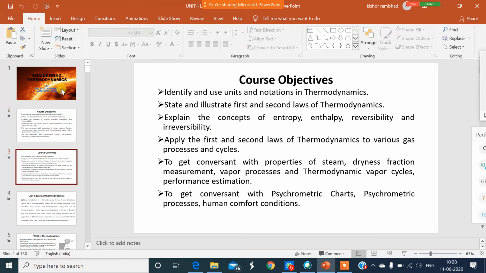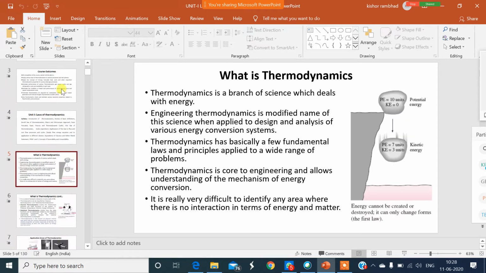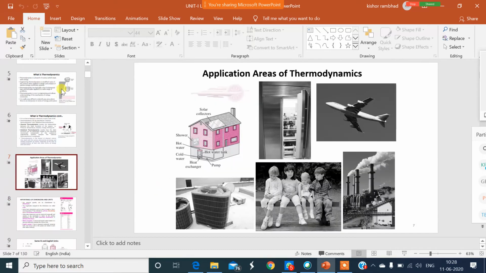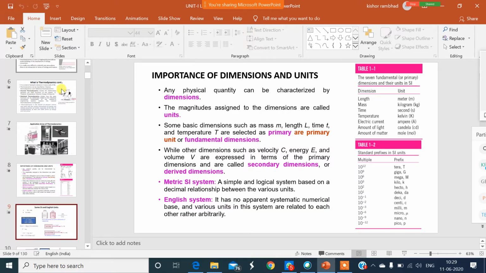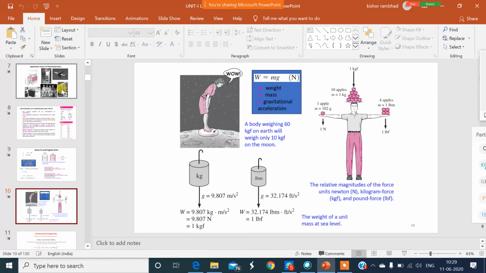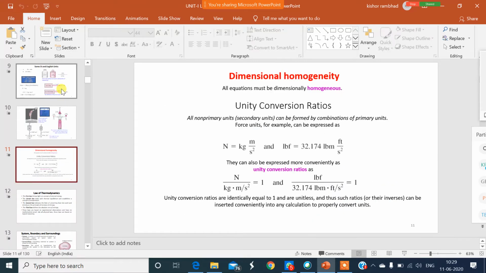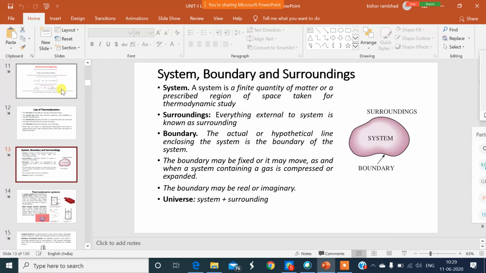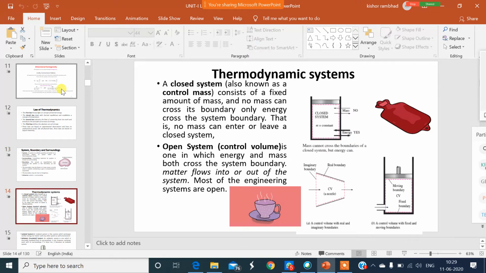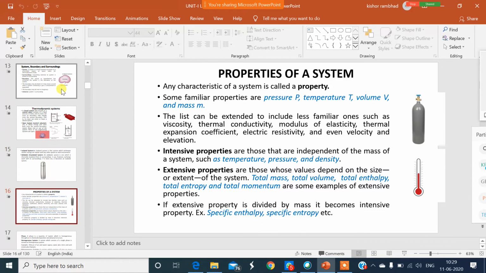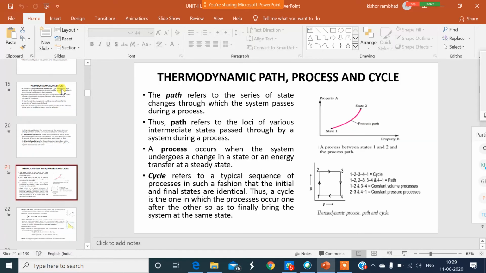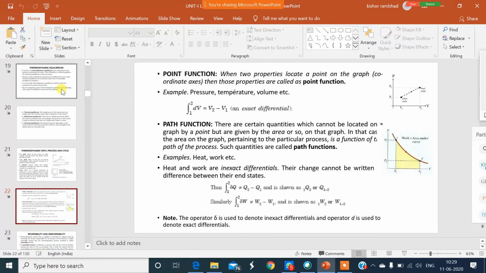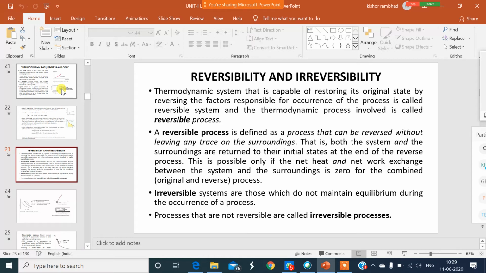We have gone through course objectives, course outcomes, then syllabus, definition of thermodynamics, applications of thermodynamics, dimensions, examples of dimensions, then dimensional homogeneity, laws of thermodynamics, then system, boundary and surrounding, thermodynamic system with some example, property of system, thermodynamic equilibrium, path, process and cycle, reversibility and irreversibility.